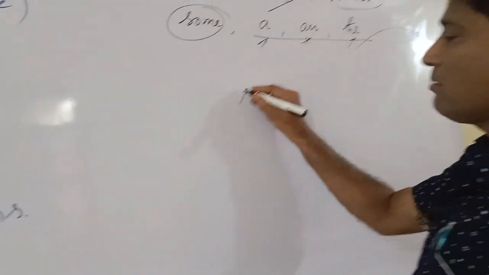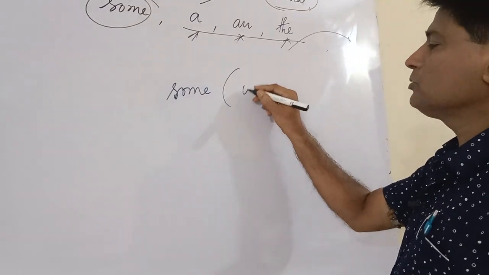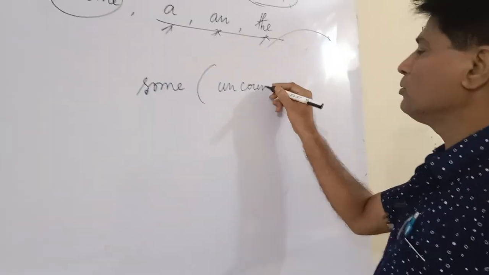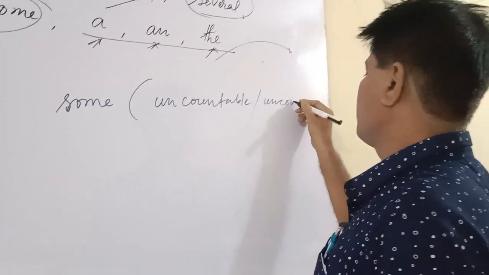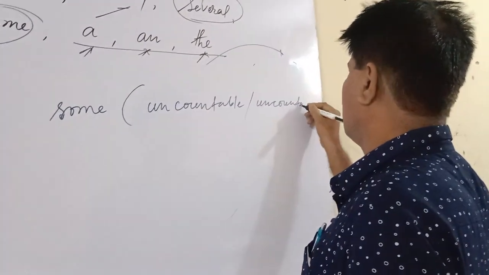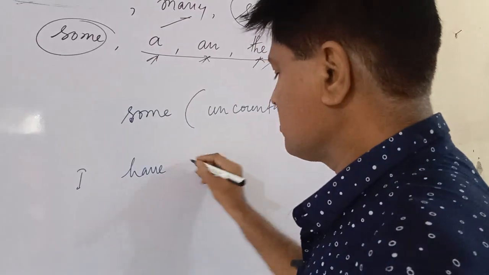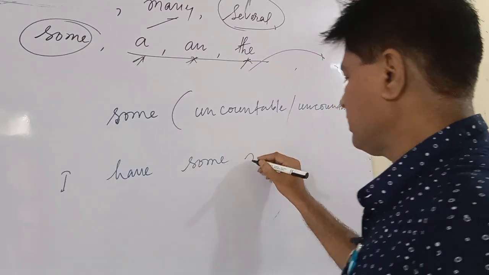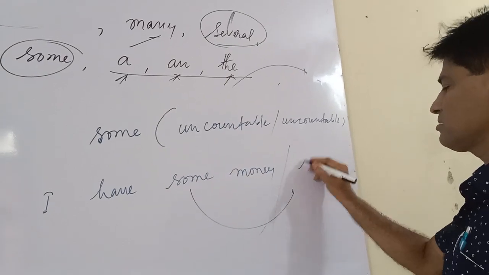Let us learn some. Some is used before both countable and uncountable. I have some money. Money is uncountable. I have some friends.